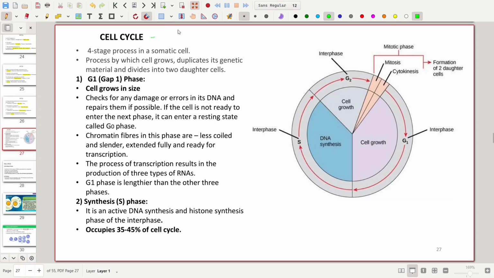So the cell cycle deals with the total changes between one cell division and the next cell division. The details of the cell cycle were given by the scientists Howard and Pelc in 1953.